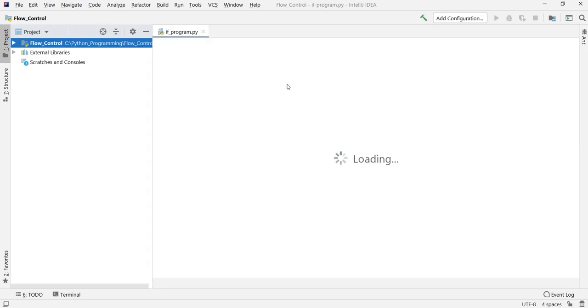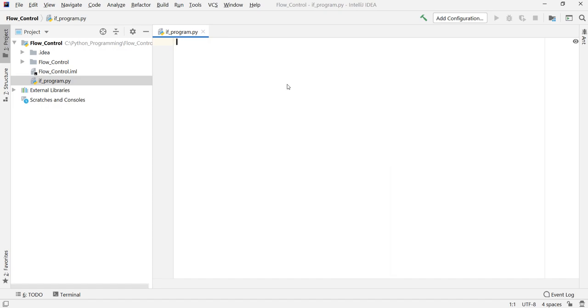Okay, I'll press enter. Okay, so we have our file in front of us in which we are going to solve our problem. Let us zoom in so that it will be visible. Our problem statement was that we wanted to decide which number is the largest among two numbers.